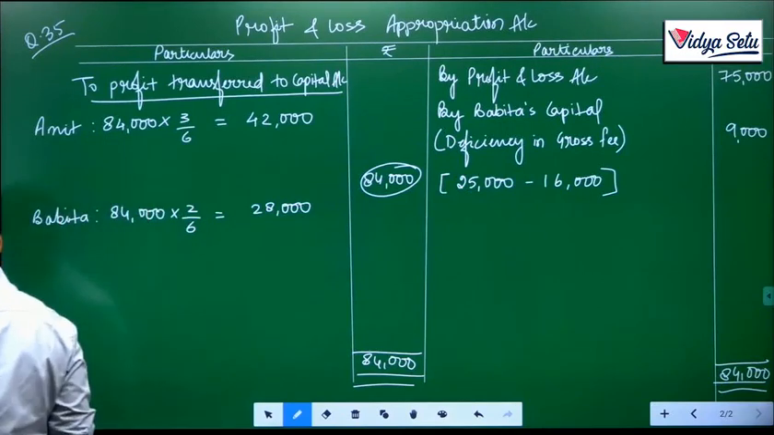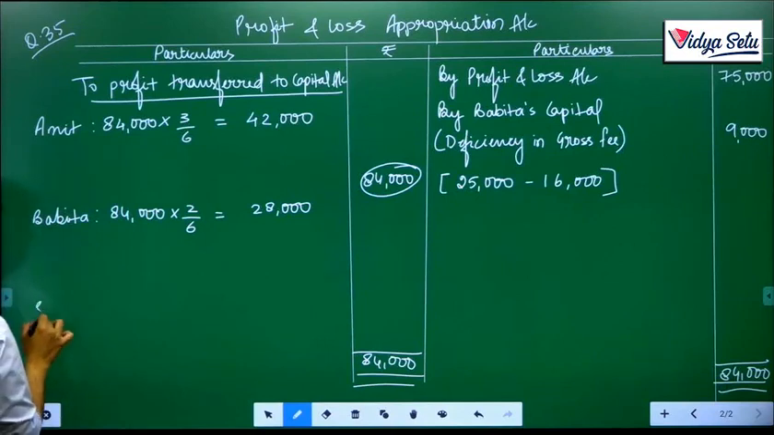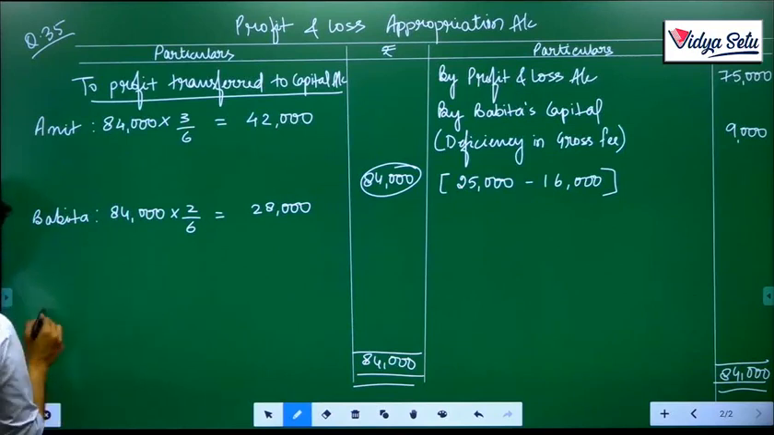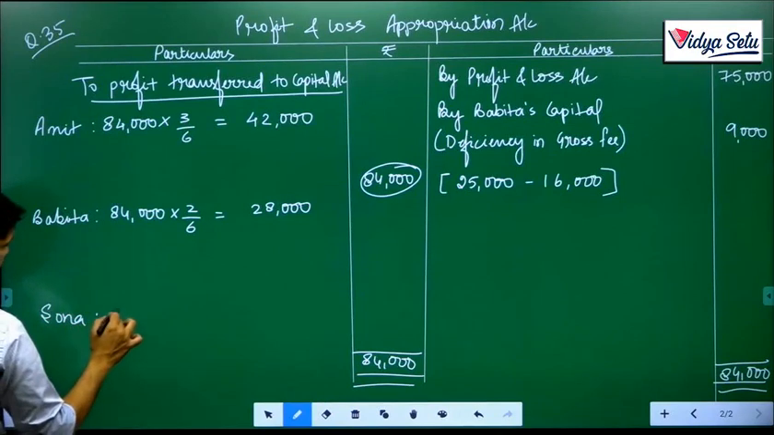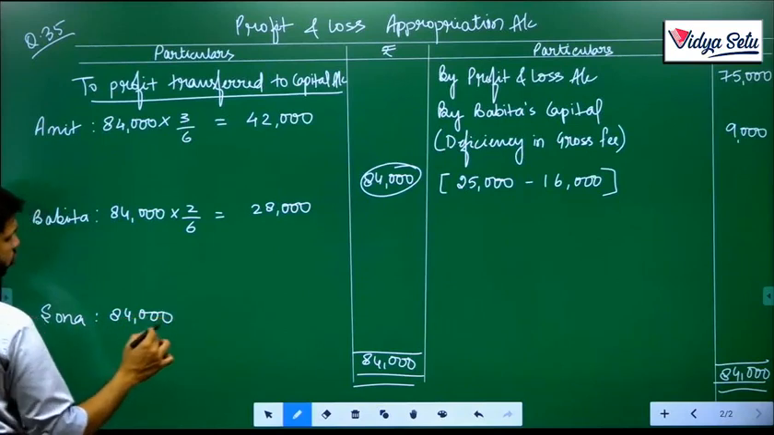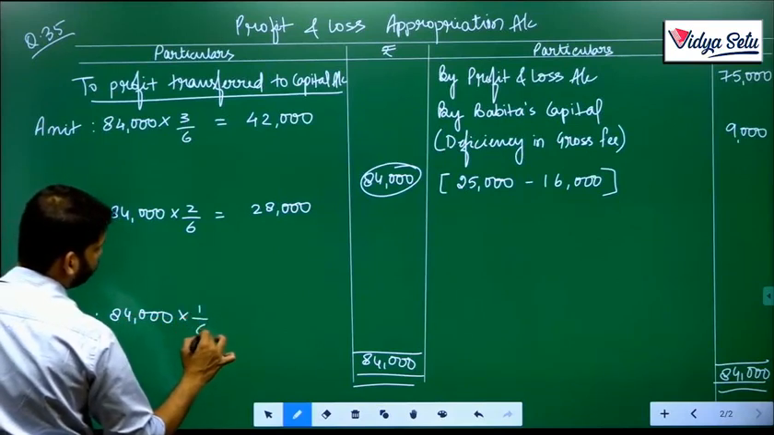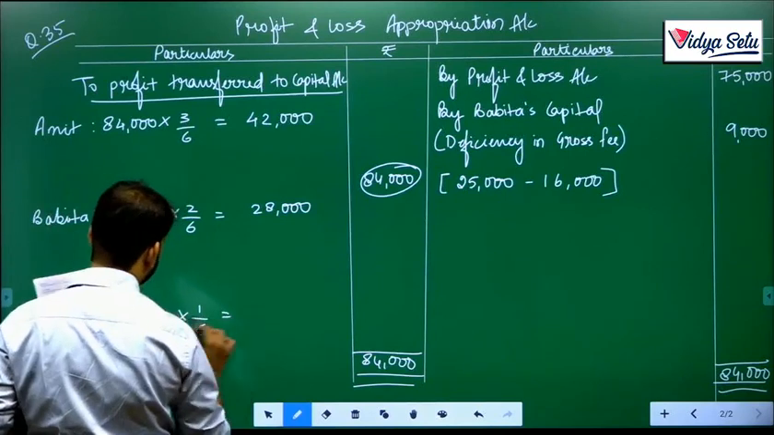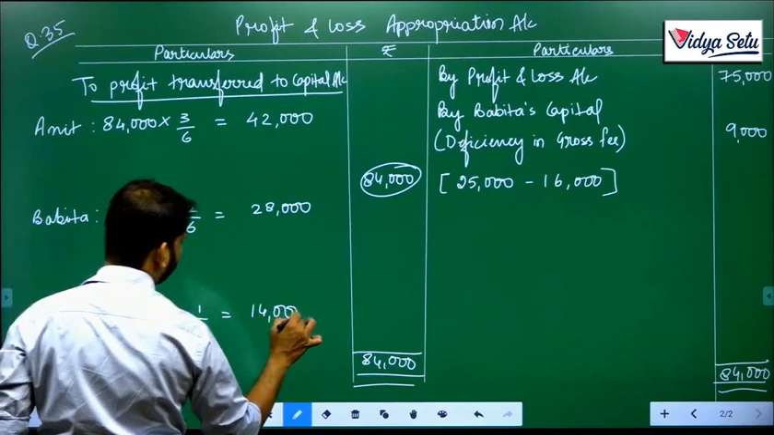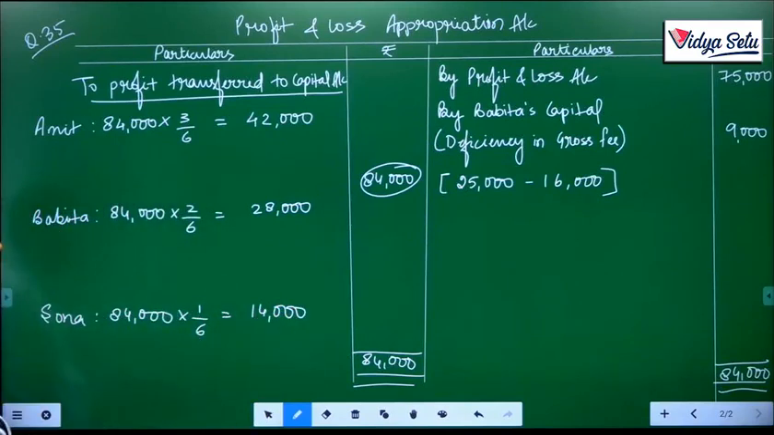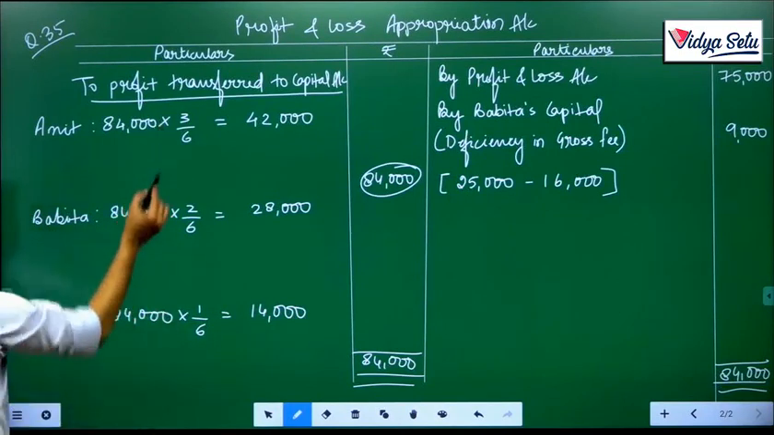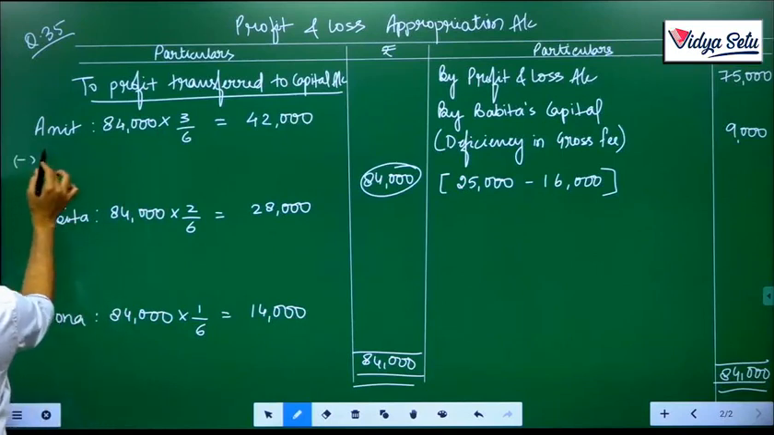And the last one is Sona. Let's see whether she is getting more or less than what she was promised. 1/6. Her promise was of rupees 15,000. She is getting here 14,000. So the deficiency becomes 1,000. She was promised 15. She is getting 14. And this 1,000 will be borne by Amit and Babita. And in which ratio? In 3:2.